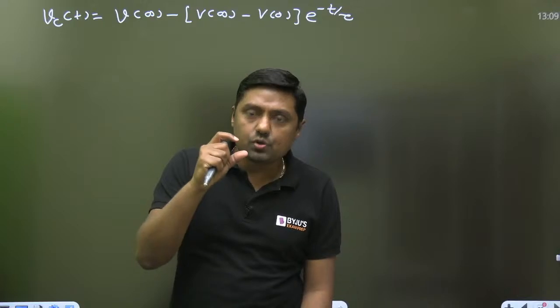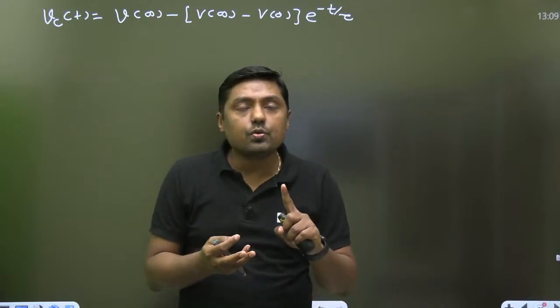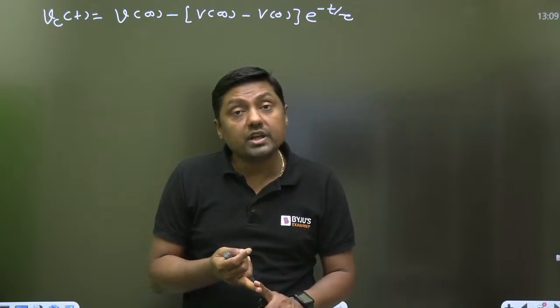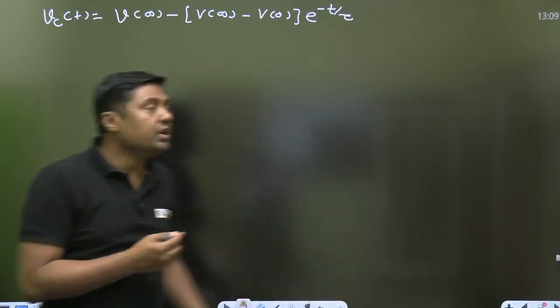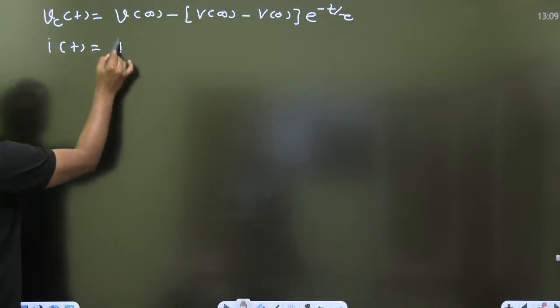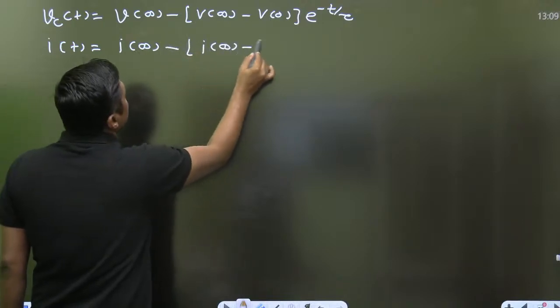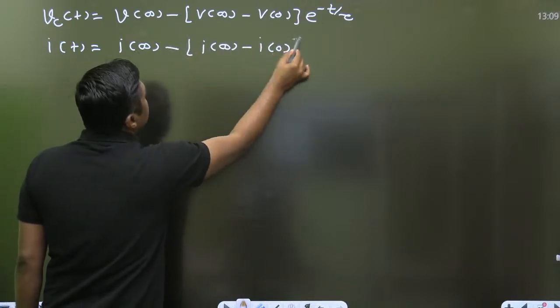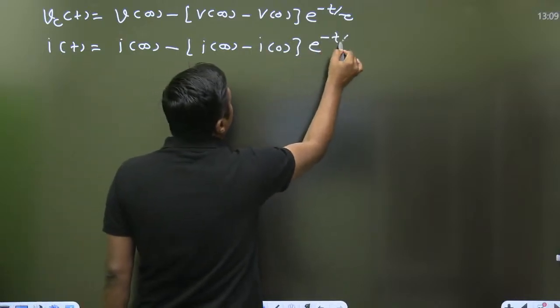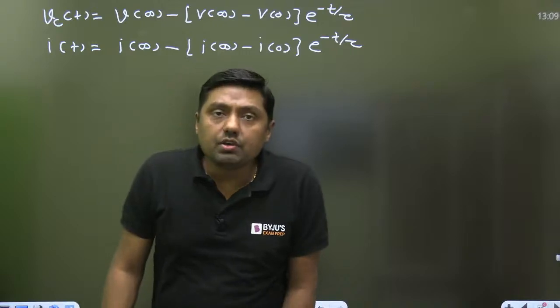We are using this equation to find the voltage across the capacitor, the voltage across the resistor, and also the current through the circuit. For a first order circuit, this is a very, very important equation. Now, for the given circuit,